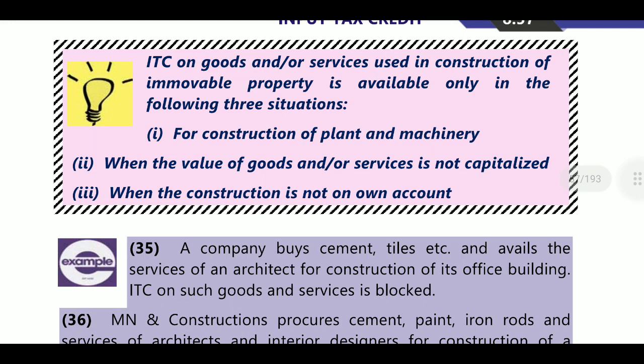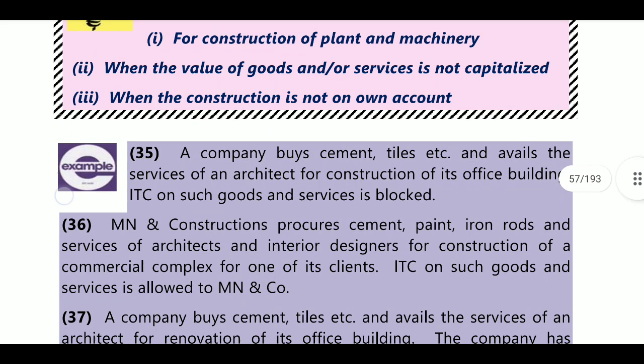So ITC on goods or services used in construction of immovable property is available only in the following situations: when it is construction of plant and machinery, and when the value of goods or services is not capitalized, that is, the construction is not on own account or not capitalized, or it is plant and machinery. Then you can claim the ITC. It is not treated as blocked credit.